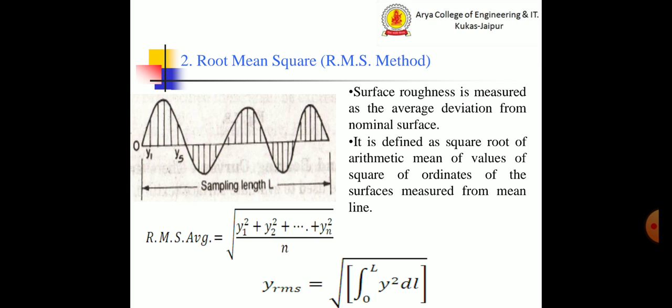The second method is the root mean square value. Surface roughness is measured as the average deviation from the nominal surface. It is defined as the square root of the arithmetic mean of the values of the squares of the ordinates of the surface measured from the mean line, with the help of these formulas.